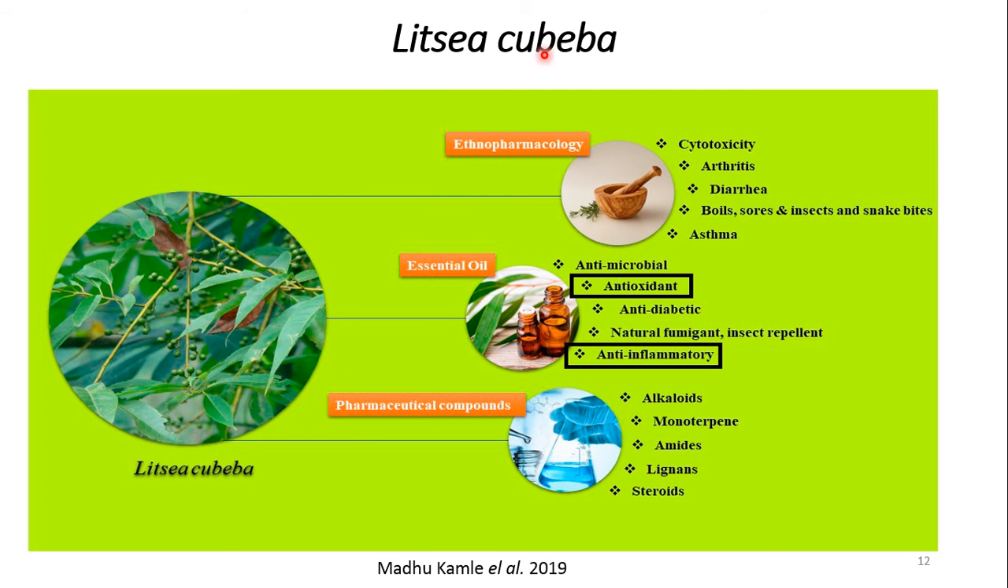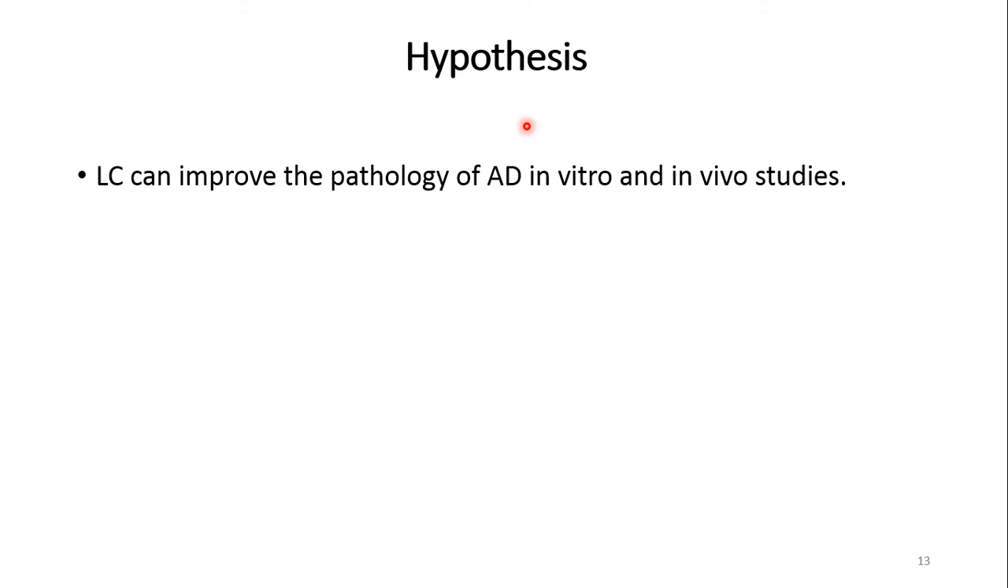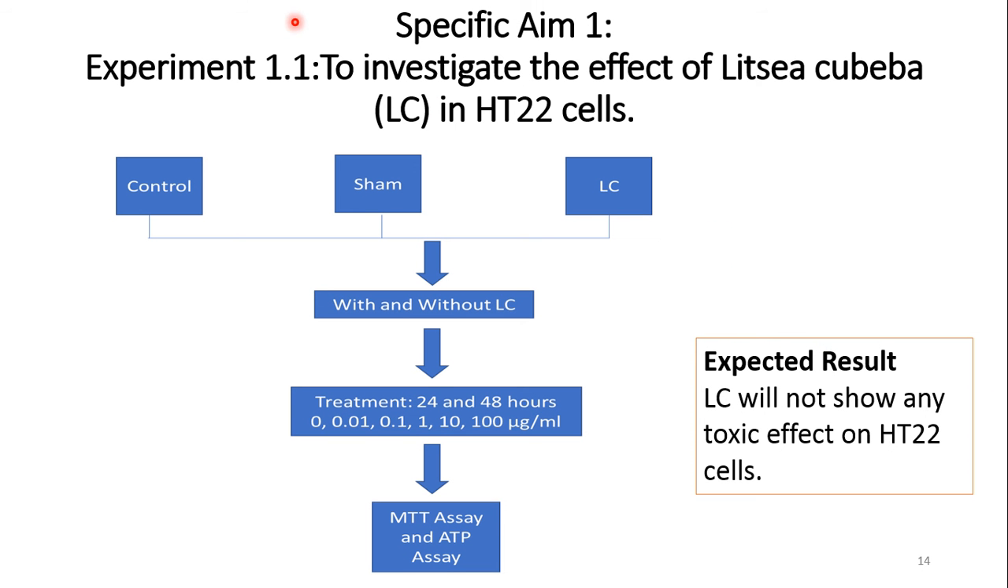Litsi cubiva is a medicinal plant. It has antioxidative and anti-inflammatory effects. So for this purpose, I am going to use LC as a medicinal drug for Alzheimer's disease. Hypothesis of my study: LC can improve the pathology of AD in in vitro and in vivo studies. For in vitro studies, I have selected HT22 cells, and for in vivo studies, I have selected 3xTg AD mice.